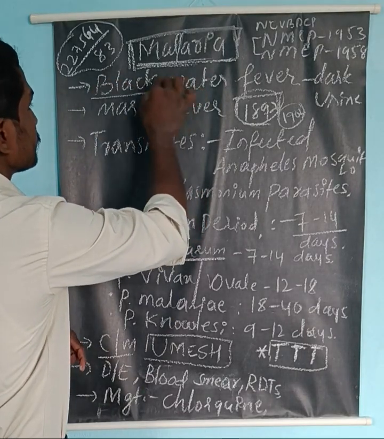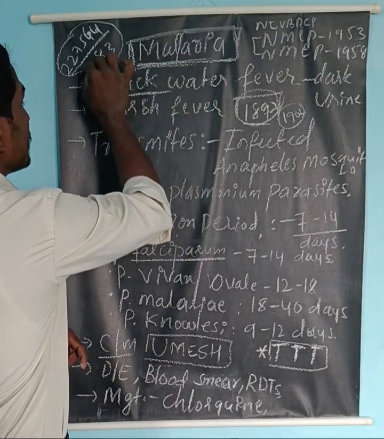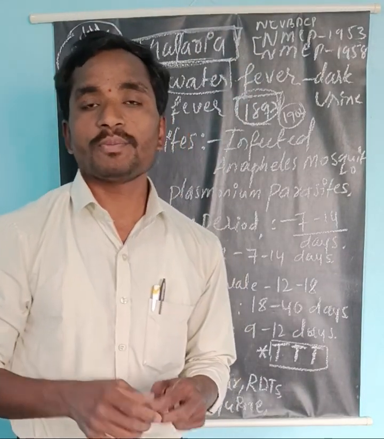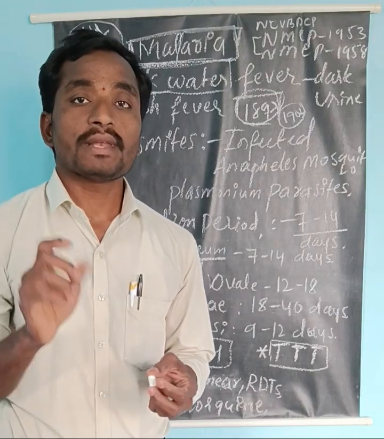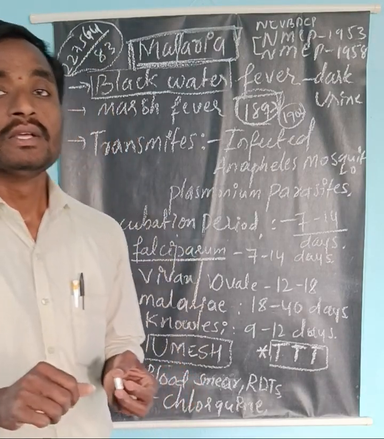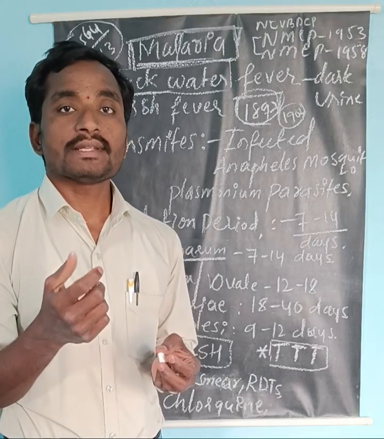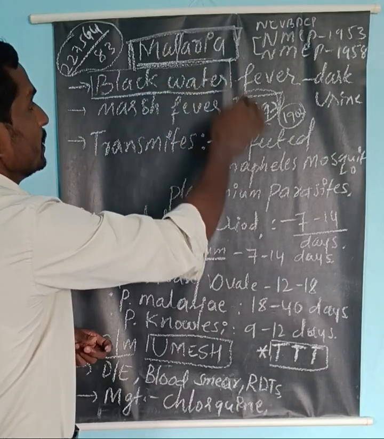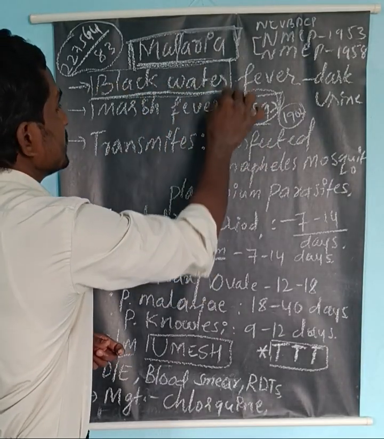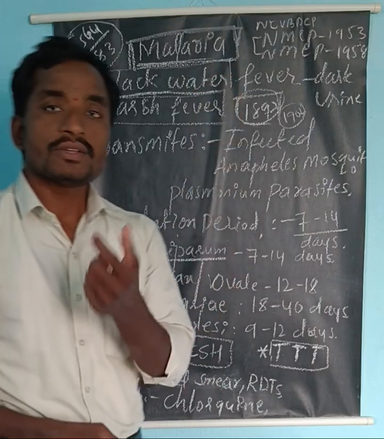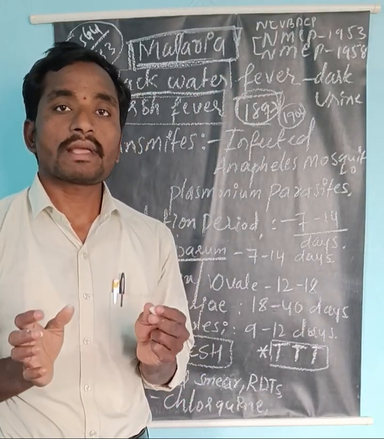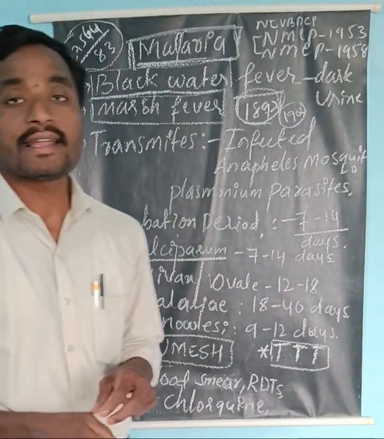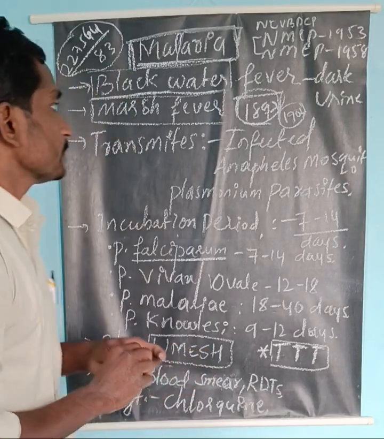What is the other name for malaria? Malaria is also called black water, because persons suffering from malaria show signs and symptoms like dark urine, that is hematuria, blood in the urine. For that reason it is called black water. It is also called Marsh fever. Almost all cases were seen in the marshy areas, and for that reason it is considered Marsh fever.